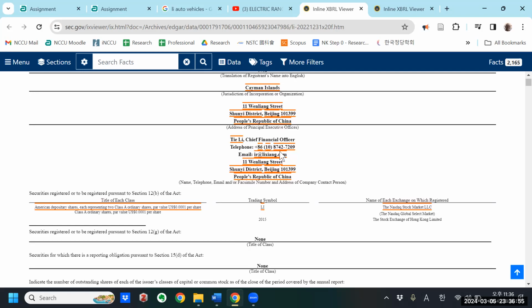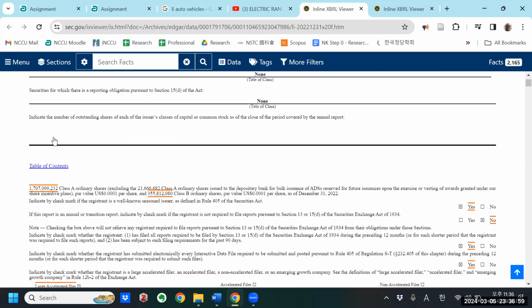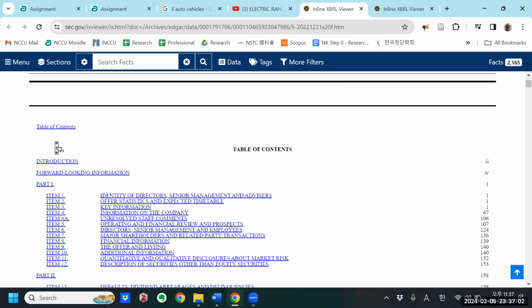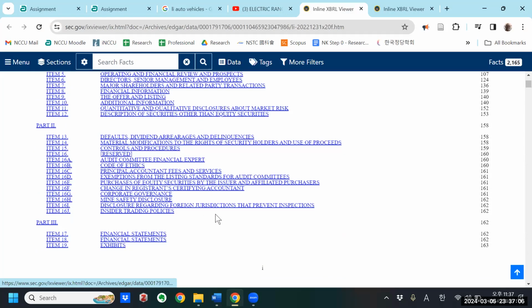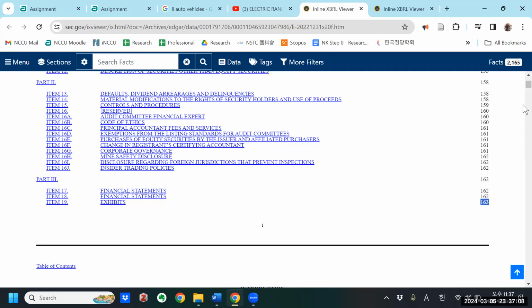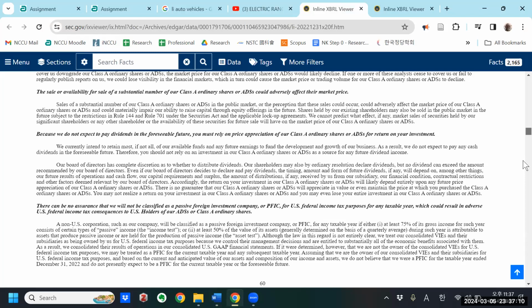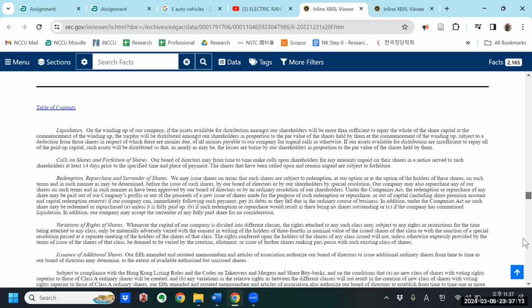Principal offices are in Beijing. And you can see there's the table of contents here for this document. It's a fairly large document, 163 pages. You can see all the sections here.